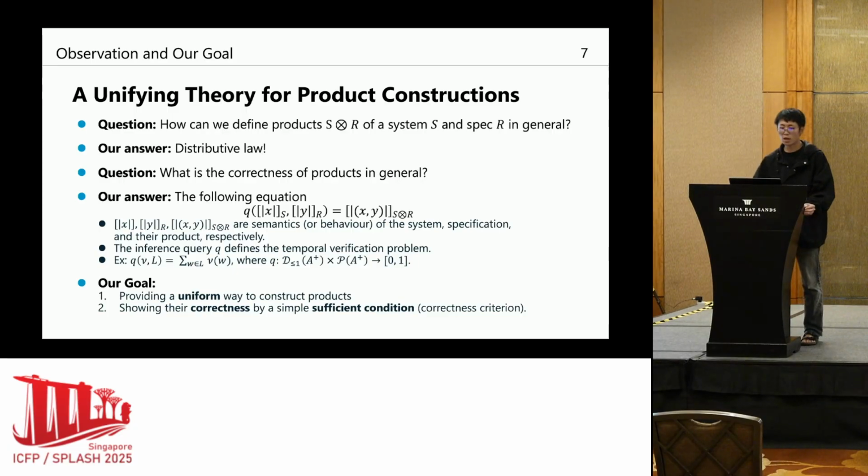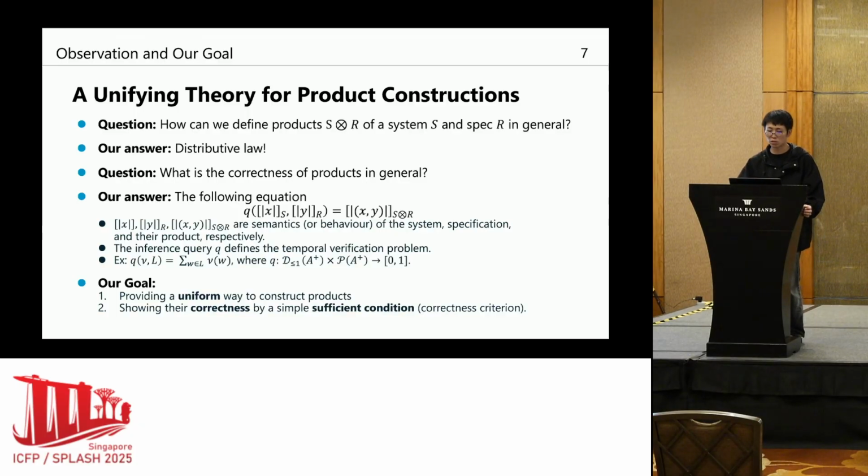Now, our aim in this talk is to provide a unifying theory for such product constructions. The first question is, how can we define such a product of a system and a specification in general? Our short answer is using a distributive law. We will show it later. The second question we will address is, what is the correctness of products in general? And our answer would be